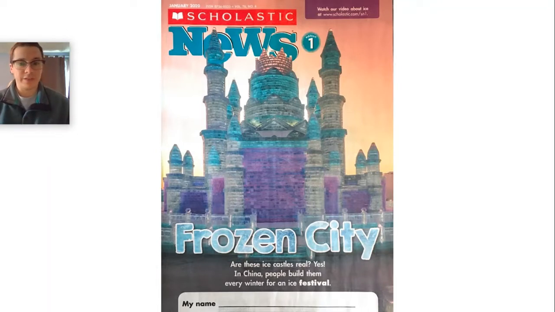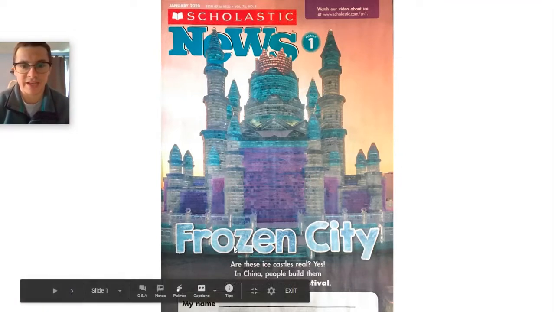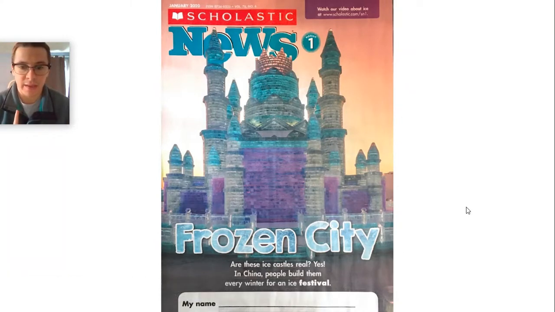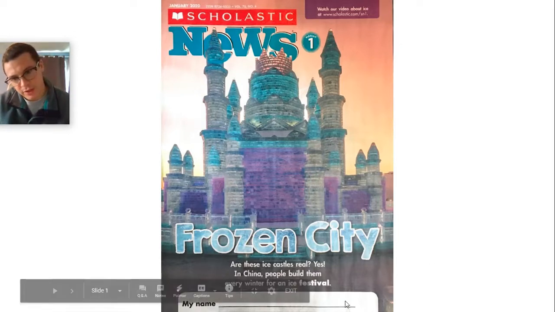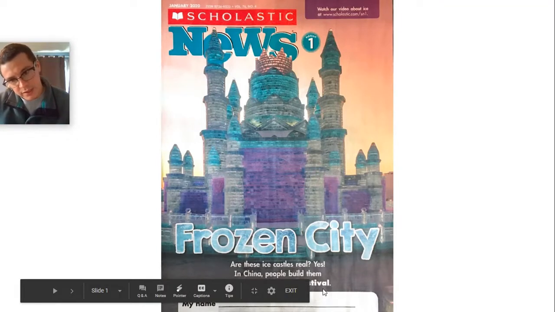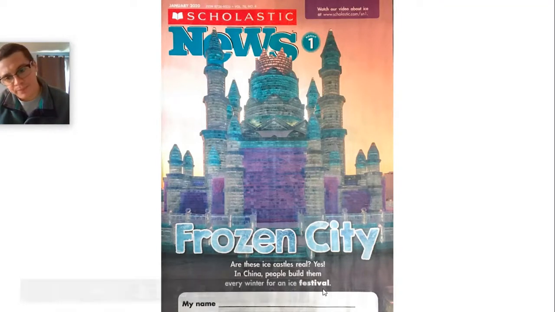All right, let's start with the cover. On the cover, like I said before, we see a photograph. So that's one of them. We also know that this is the title of the article, so we have titles as well. Under here, where the arrow is pointing, you can see that the word festival is a little bit bolder than the rest of the text down there. So on the front cover, we see a photograph, a title, and a bolded word.